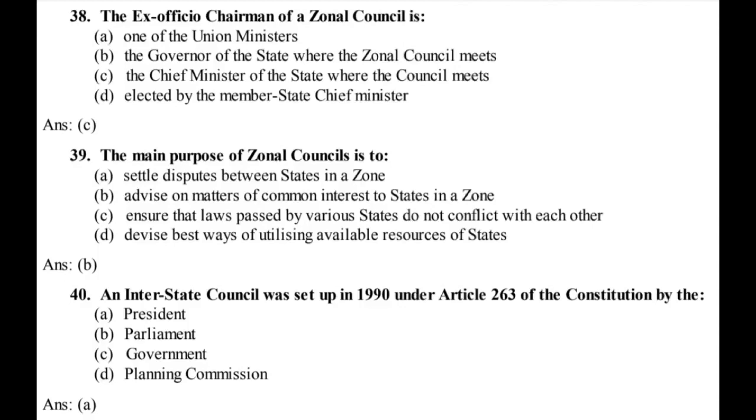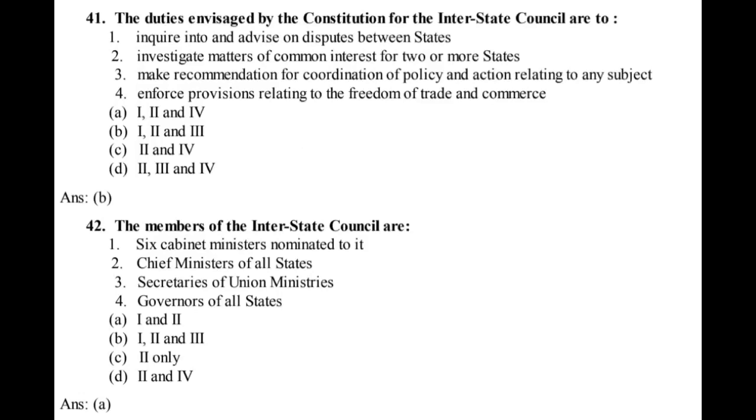President, B. Parliament, C. Government, D. Planning Commission. Ans. A. 41. The duties envisaged by the Constitution for the Interstate Council are to 1. Inquire into and advise on disputes between states. 2. Investigate matters of common interest for two or more states. 3. Make recommendation for coordination of policy and action relating to any subject.